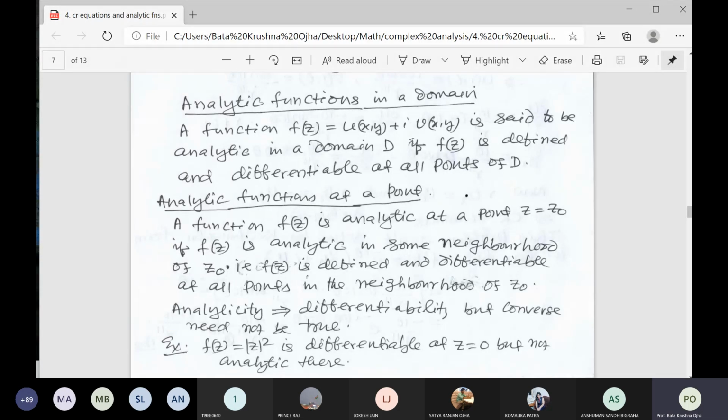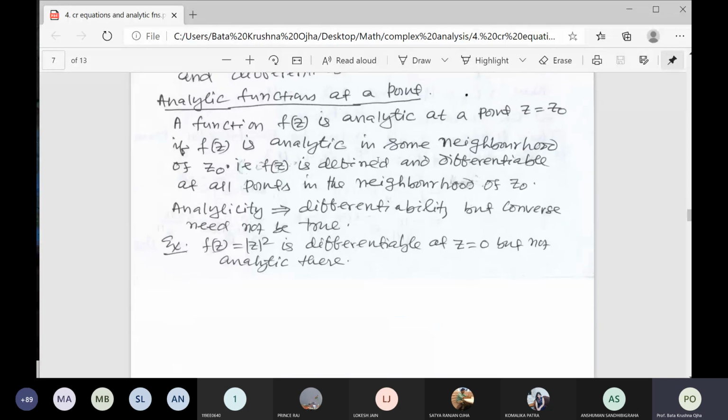Therefore, that is called a domain or region. A function is said to be analytic in a domain or region if it is analytic at each and every point of that domain. So here I have given the function, and already given the condition mod z is equal to z square. I have given the example.